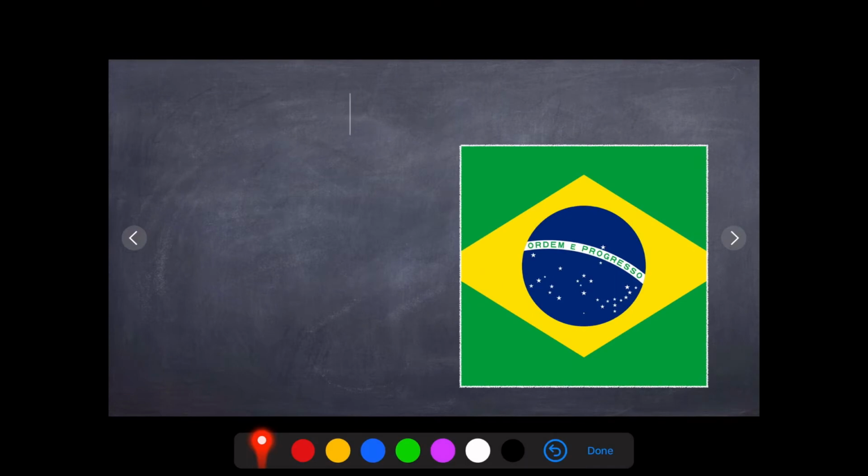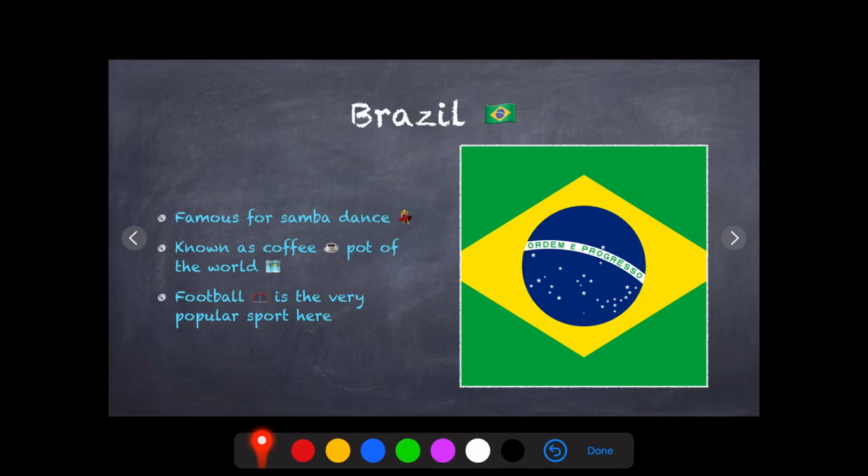Now there is another flag given on page number 9 itself. This flag is of Brazil. Now it is famous for samba dance. Samba dance is the famous type of dance in Brazil. So Brazil is famous for samba dance. Then coffee pot of the world. Brazil is called the coffee pot of the world because most of the coffee production takes place in Brazil. Now football is the very popular sport here.